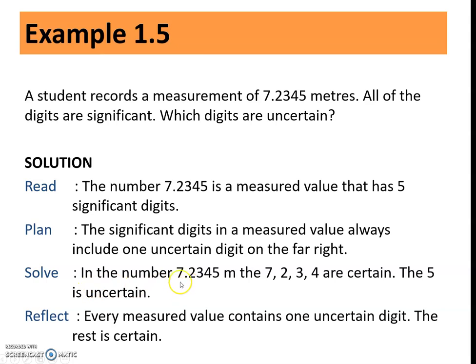In the number 7.2345 meter, the 7, 2, 3, and 4 are certain, and 5 is uncertain. Right? So the takeaway of this problem is that every measured value contains one uncertain digit. The rest are certain. Always remember that the uncertain digit is always on the far right of the value.